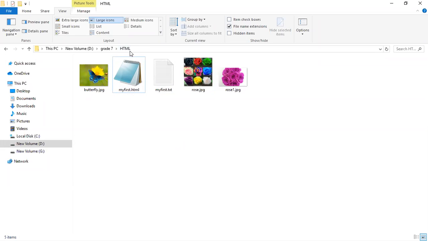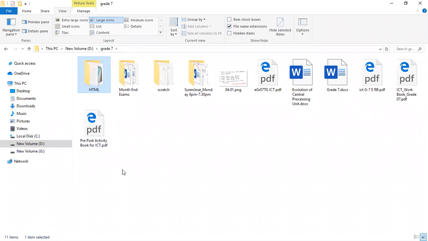Inside this HTML folder. Look here, when we go to grade 7, inside grade 7 there are several folders, right? What is the name that we have given for this big window? What is the name? File Explorer. File Explorer. Can you remember? I am closing it now. You must remember this.